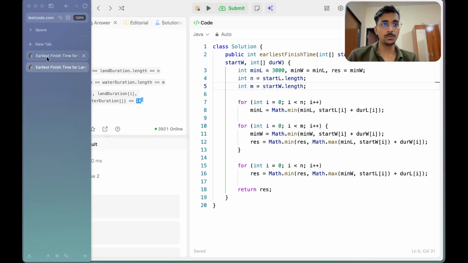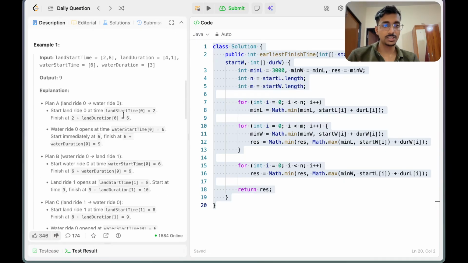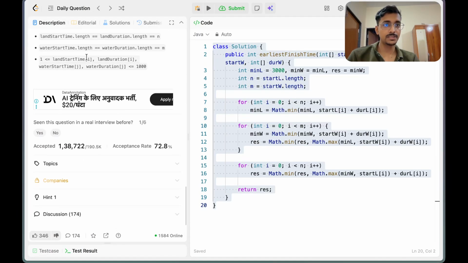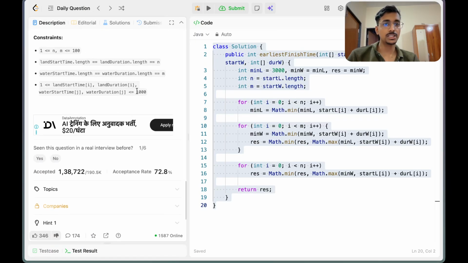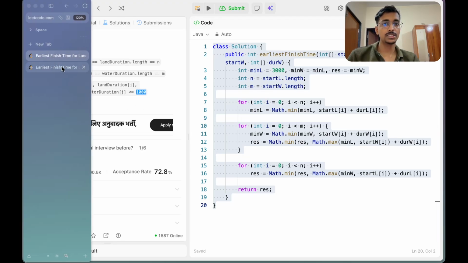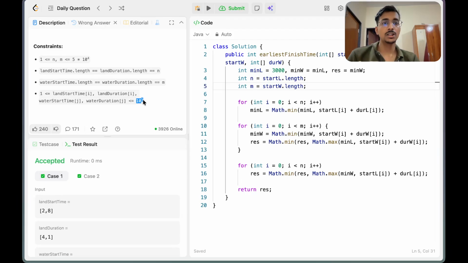In the last problem it was 1000 only, right? Like 10 to the power 3. But this time we have 10 to the power 5. So it would be better if I use 10 to the power 1, 2, 3, 4, 5.